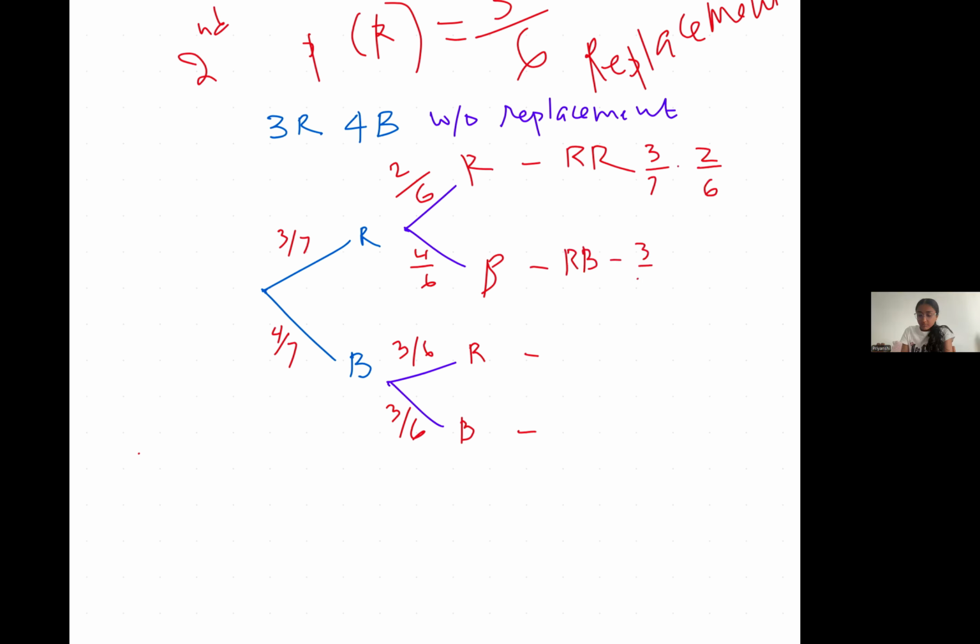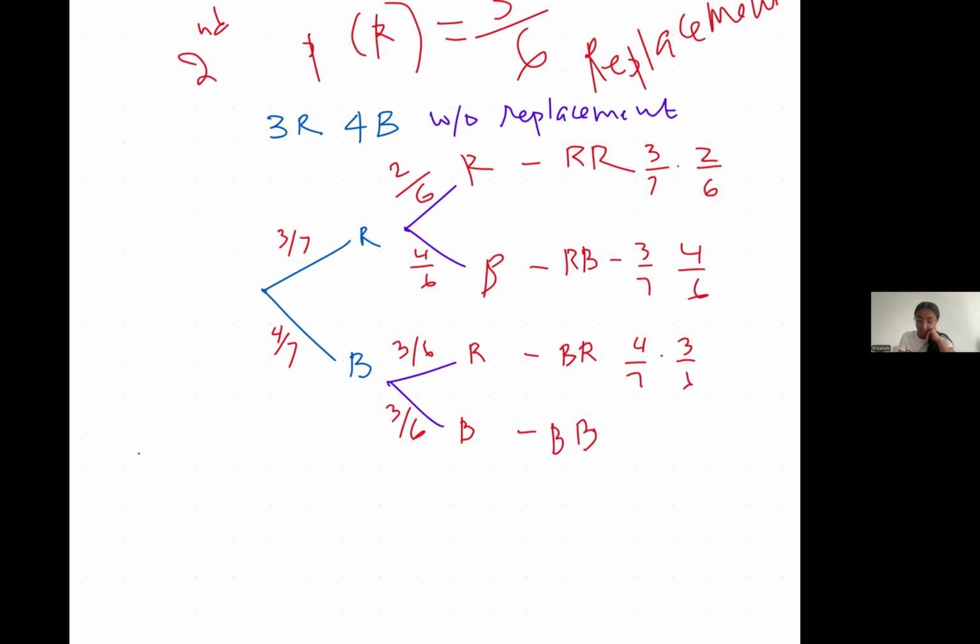For getting blue and then red is 4 by 7 and 3 by 6. And for getting 2 blues, 4 by 7, 3 by 6. This is 2 blues, I should have written first. So you see how handy the tree diagram is to work with.